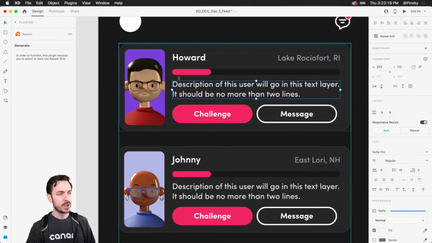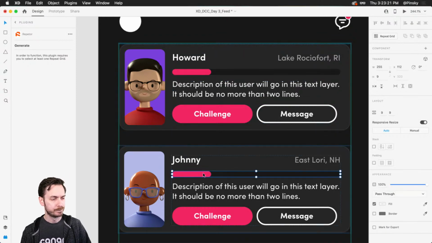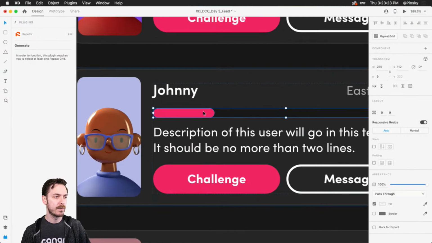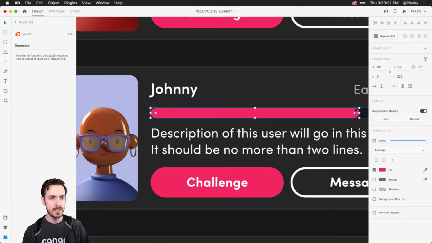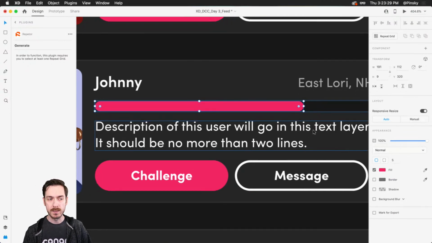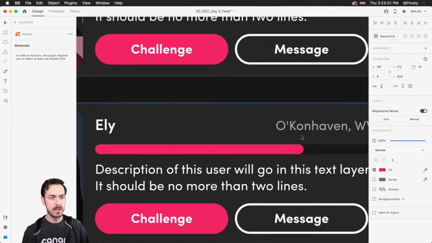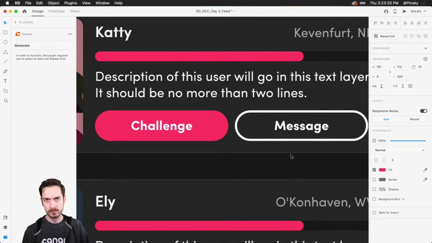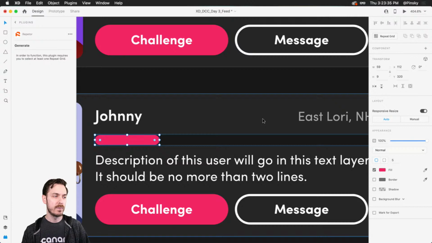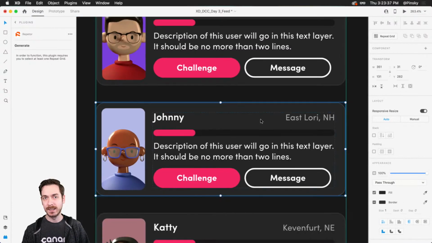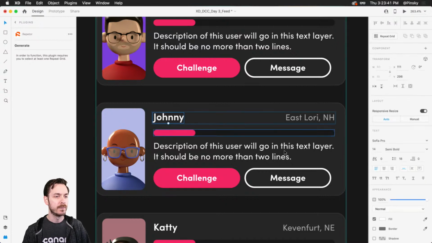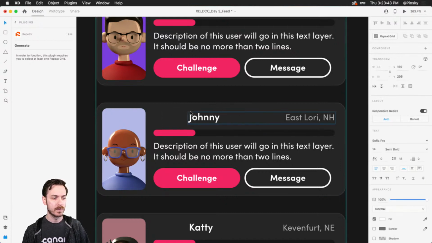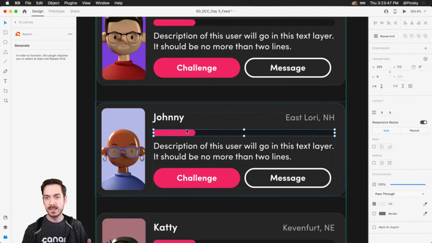So the last thing I want to show you is this progress bar. Now, if I were to dive in here and make changes to this, increase this progress, what you're going to notice is that it also increased it here and here and here. And that's by design. When you dive into a repeat grid and you make stylistic changes, if I change this to a different color, actually that's a bad example. If I move this over, you're gonna notice it's moving it over in all of them, right? So that's by design.